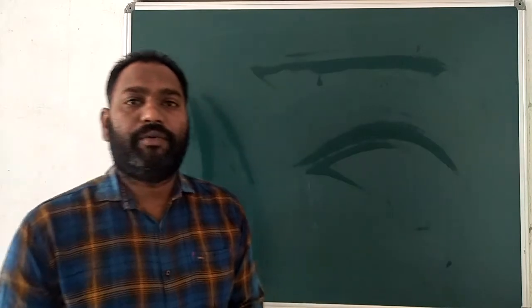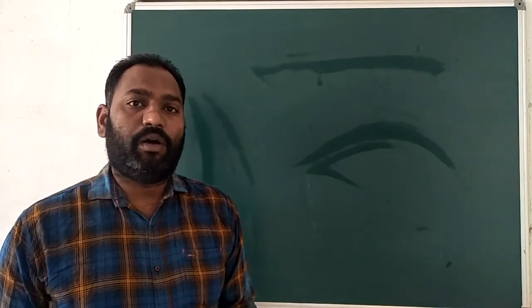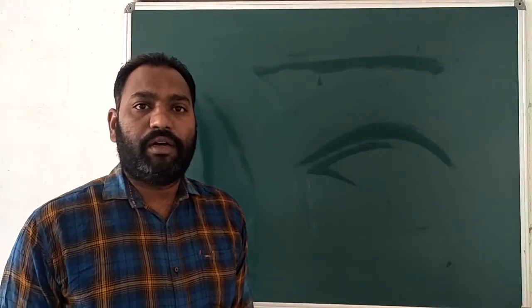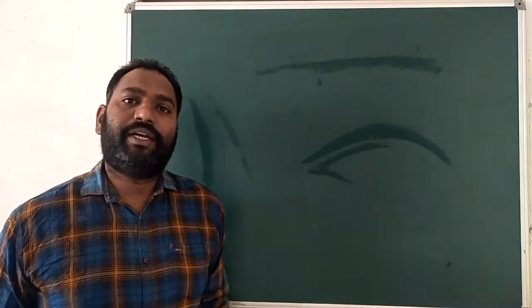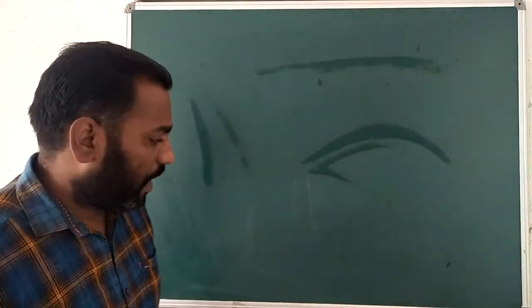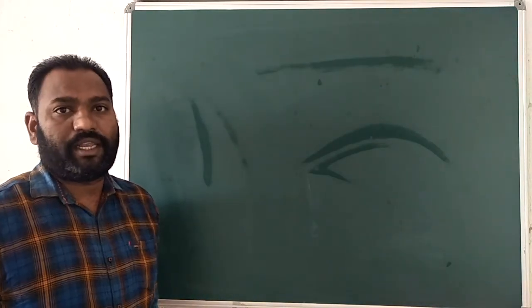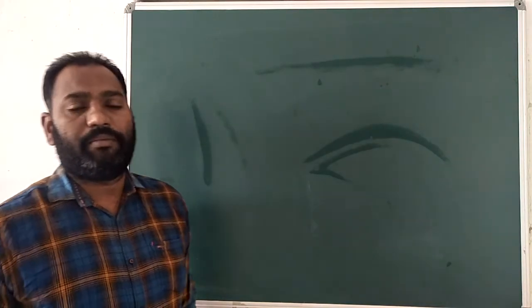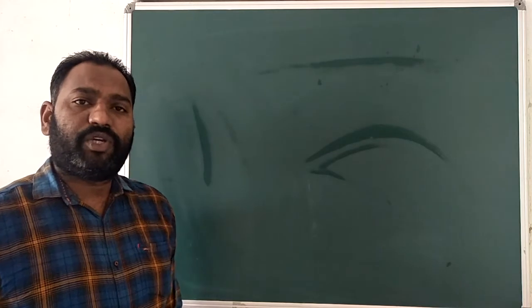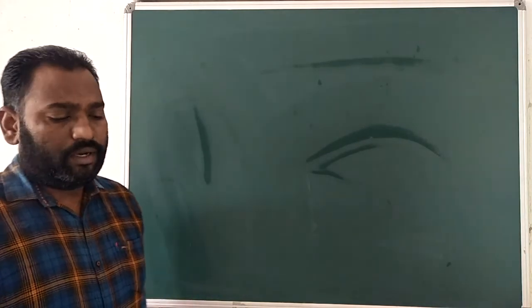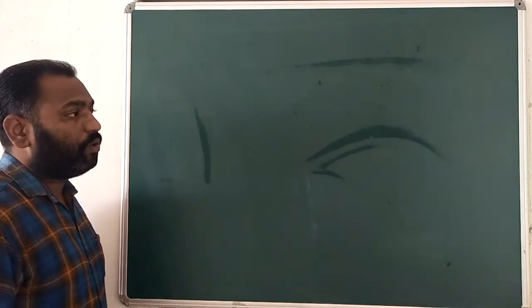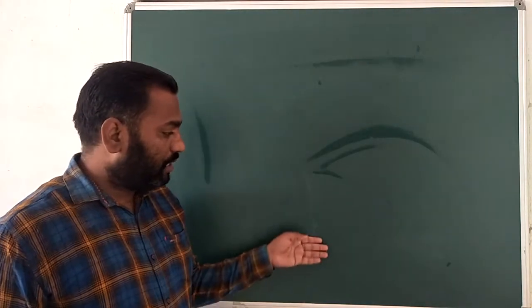Now students, we are discussing which type of bonds carbon can form. So you know that earlier we already discussed that some compounds form ionic bonds. It means those compounds which have ionic bonds are known as ionic compounds. So now we are discussing how covalent bonds are formed.